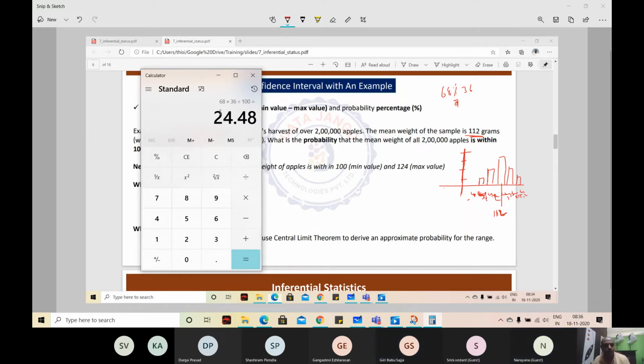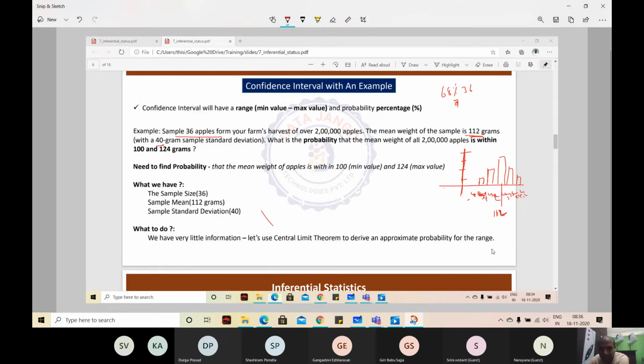What is within one standard deviation? From the mean, take one standard deviation to the left and one standard deviation to the right. One standard deviation to the left is 72, right? 112 minus 40 is 72. And to the right it is 152. What are these 72 and 152? Weight of the apple, in grams. That point you need to remember.